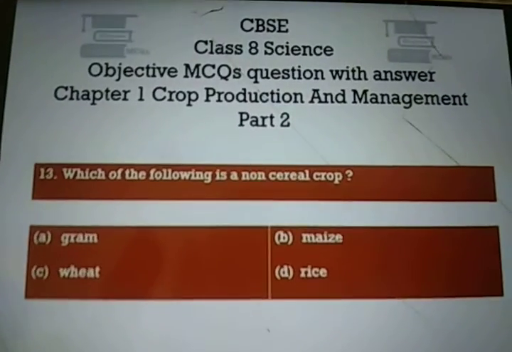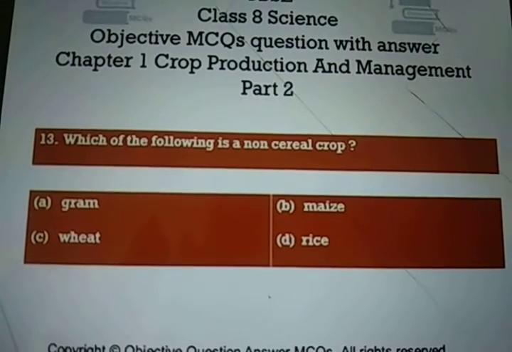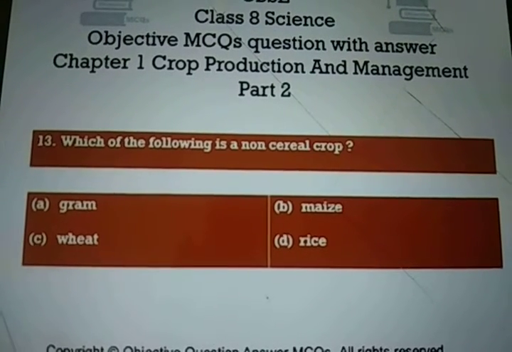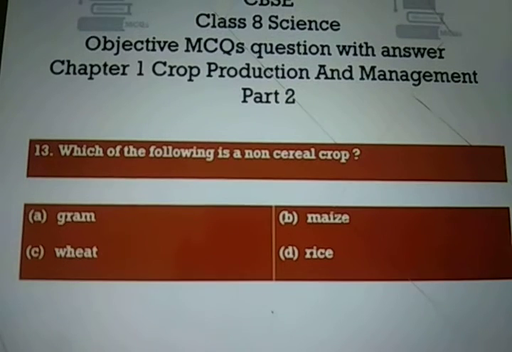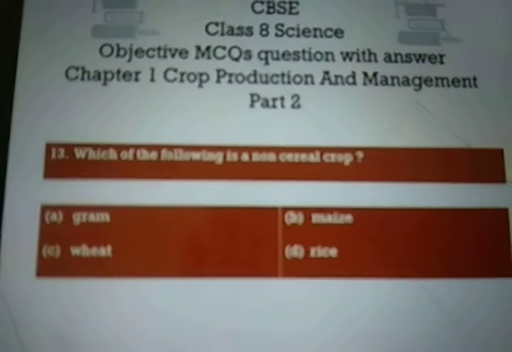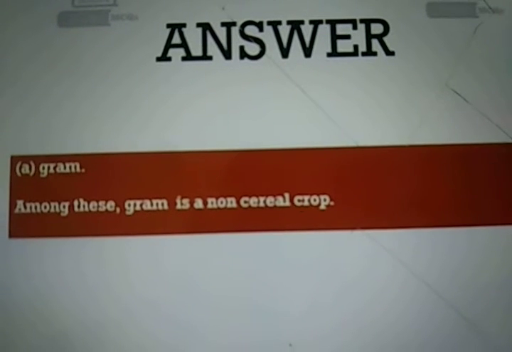Question number 13. Which of the following is non-cereal crop? Option A, gram. Option B, maize. Option C, wheat. And option D, rice. And the right answer is option number A, that is gram. Among these, gram is a non-cereal crop.